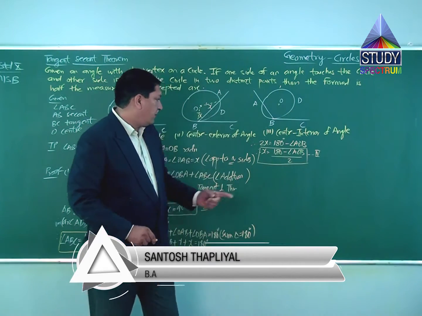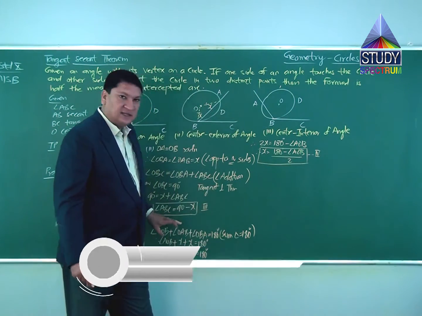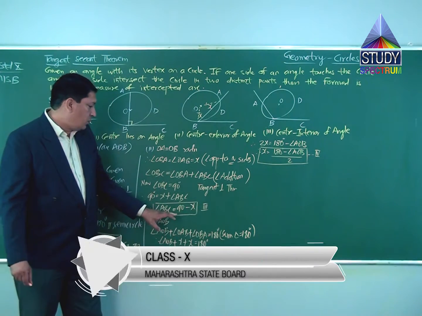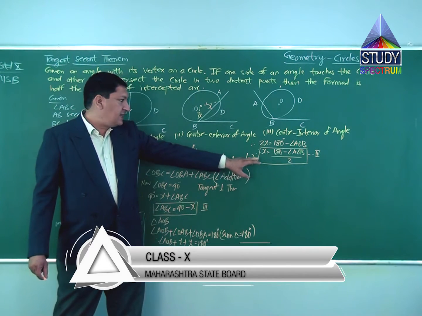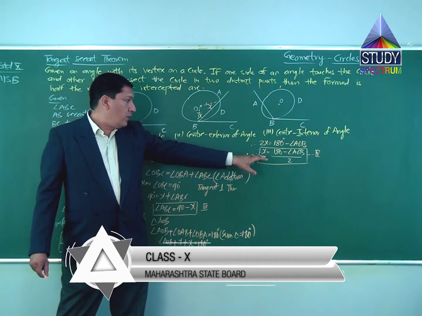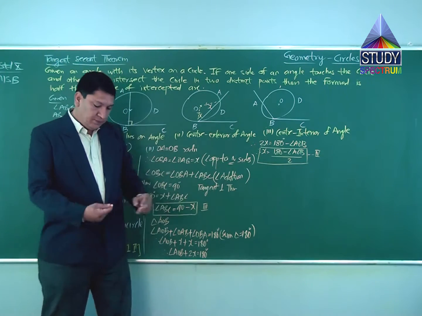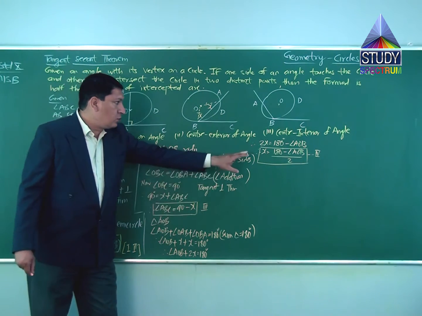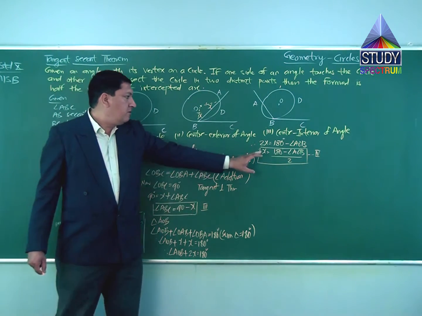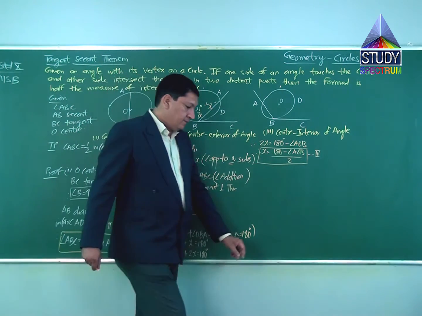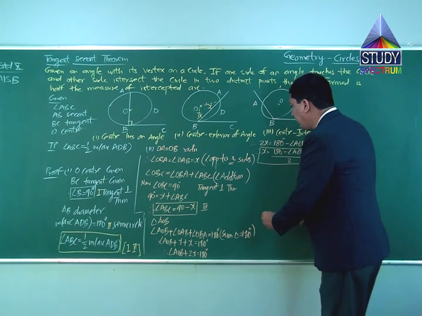So far we have got the third equation that says angle ABC is equal to 90 degrees minus X, and the fourth equation that says X is equal to 180 degrees minus angle AOB upon 2. Don't you think we can use third and fourth now? How can we use it? The value of X we can replace by this value. So from third and fourth we can write,